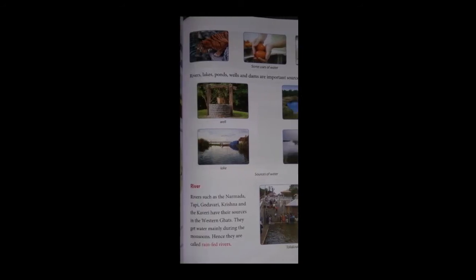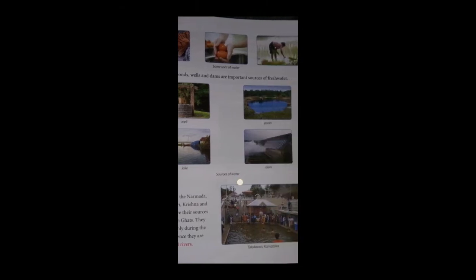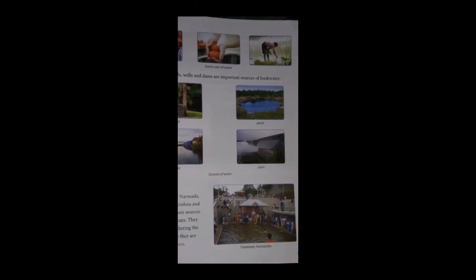This is the well. We can get water from a well. And the second one is a lake. We can also get water from a lake. This is the image of a pond and this is the image of a dam. These are the sources of water.